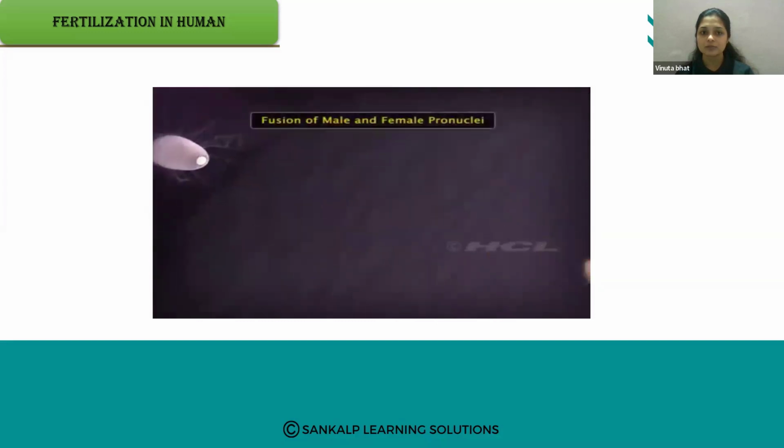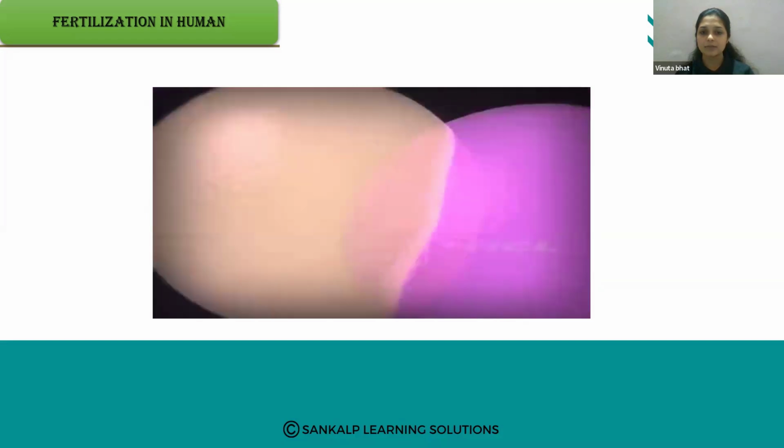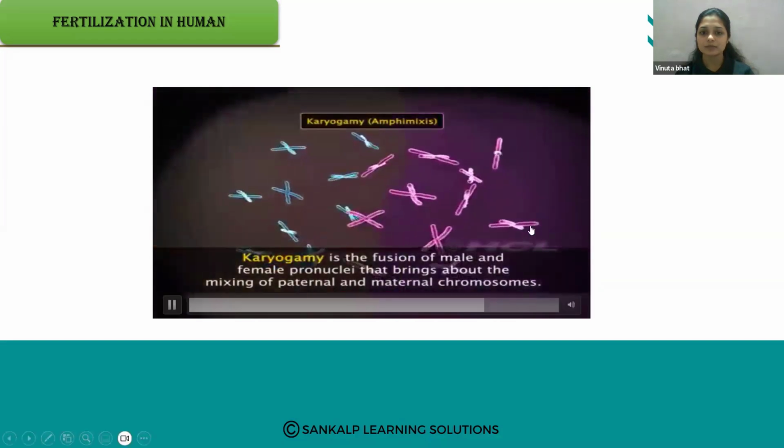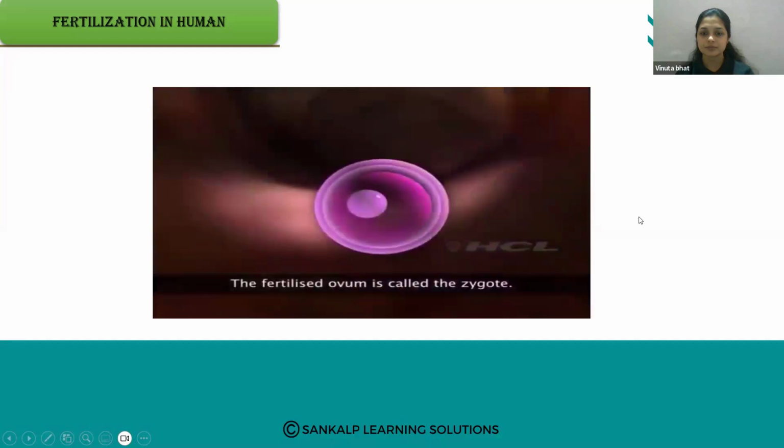The sperm nucleus is now termed the male pronucleus. The male and female pronuclei come together and fuse. The male and female chromosomes mix. This event is called karyogamy or amphimixis. Fertilization is thus completed. The fertilized ovum is called the zygote.